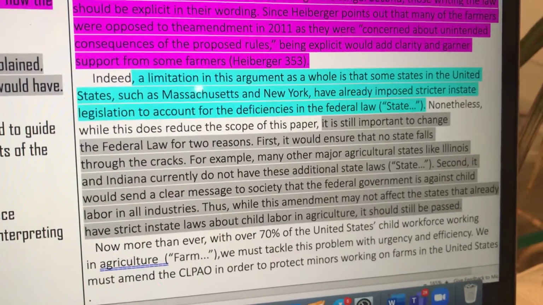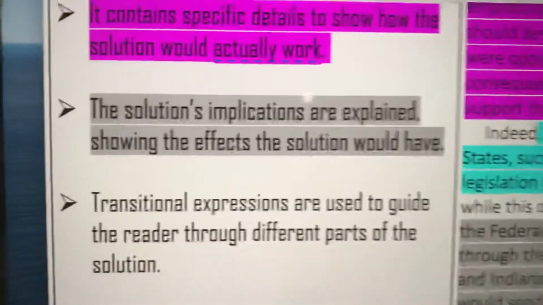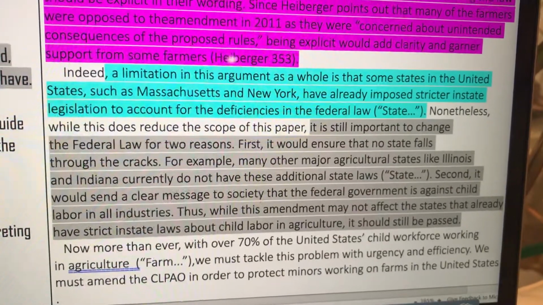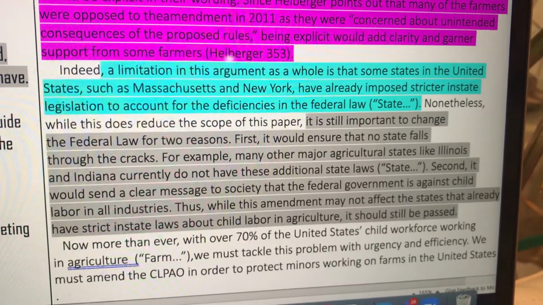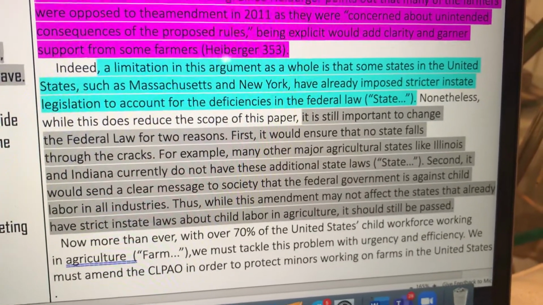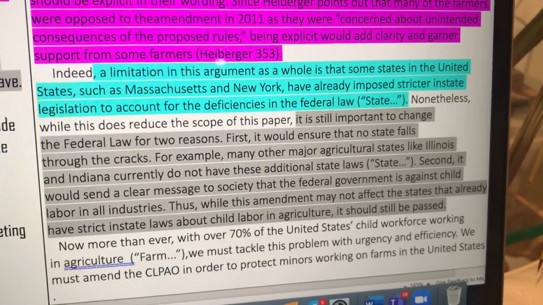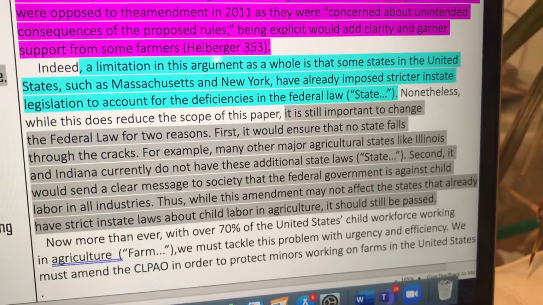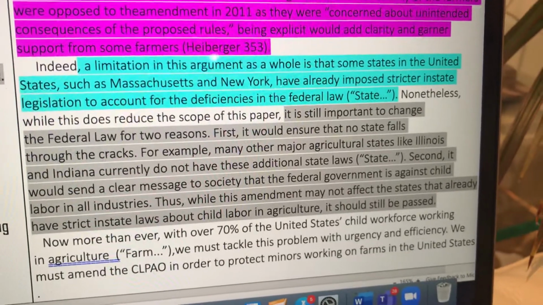is still important to change the federal law for two reasons." So we've got this highlighted in gray, and we know that the feature in gray are the implications. So the writer says, "First, it would ensure that no state falls through the cracks. For example, many other major agricultural states like Illinois and Indiana currently do not have these additional state laws. Second, it would send a clear message to society that the federal government is against child labor in all industries. Thus, while this amendment may not affect the states that already have strict in-state laws about child labor and agriculture, it still should be passed."